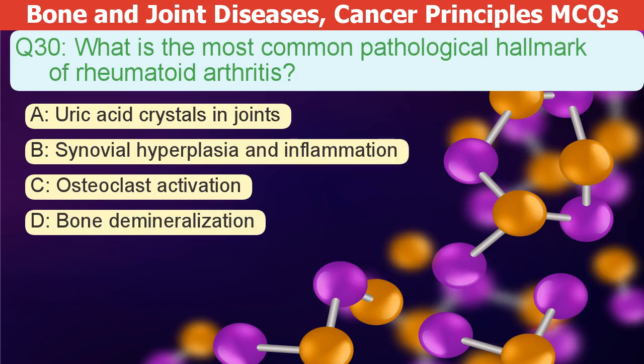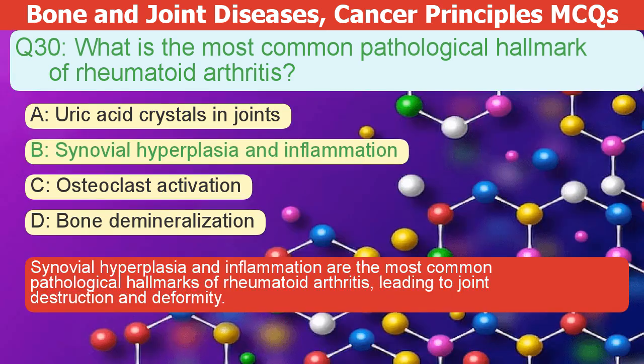What is the most common pathological hallmark of rheumatoid arthritis? A. Uric acid crystals in joints. B. Synovial hyperplasia and inflammation. C. Osteoclast activation. D. Bone demineralization. The correct answer is B. Synovial hyperplasia and inflammation are the most common pathological hallmarks of rheumatoid arthritis, leading to joint destruction and deformity.